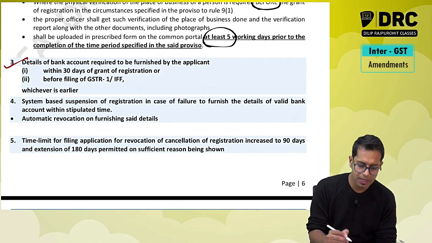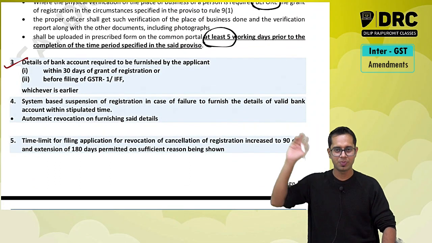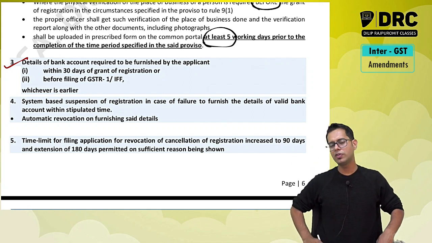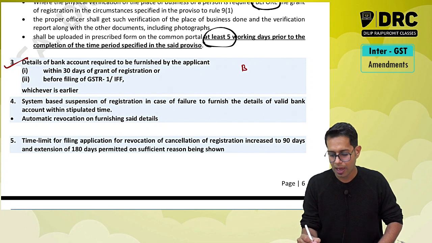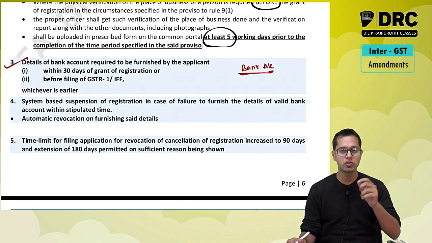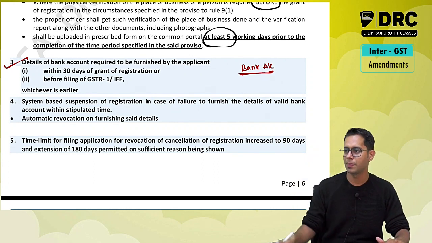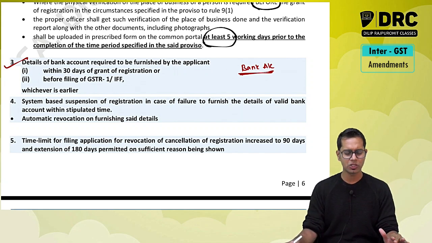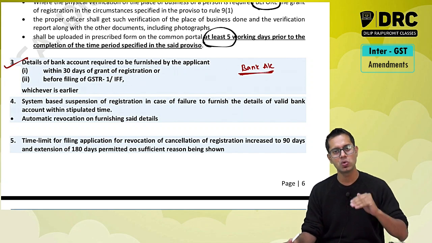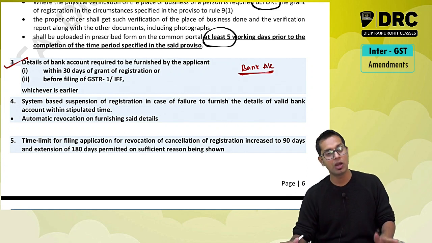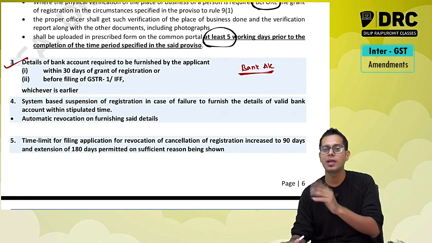Now similarly, one more time limit they have specified. Before, there was no time limit specified for this case. You remember one of the procedures for taking registration is updating bank account details. If I want to take registration under GST law, I should compulsorily update my bank account details. Lawmakers had said that any person who has been granted a registration should update his bank account details after grant of registration. Now, after grant of registration, there is no time limit.